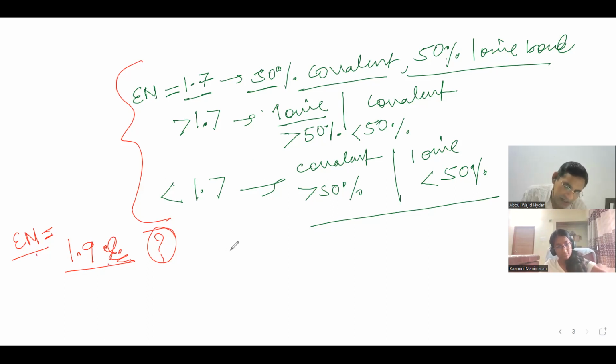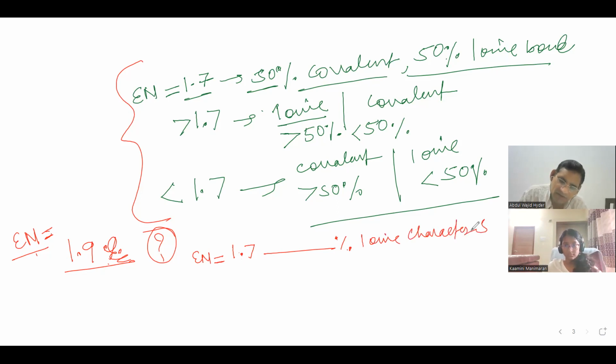If electronegativity is equal to 1.7, then the percentage ionic character will be 50.